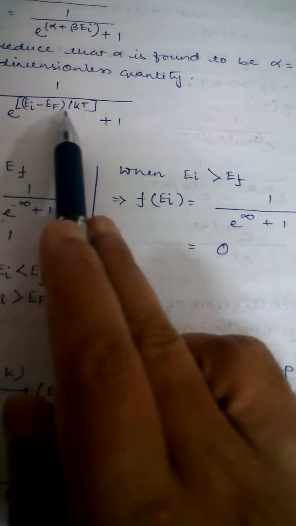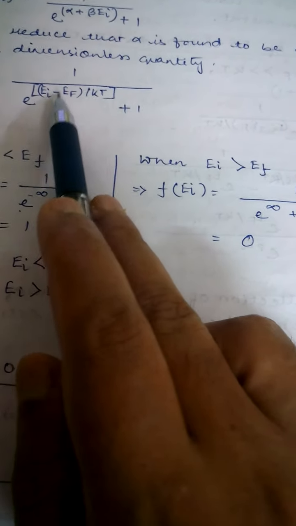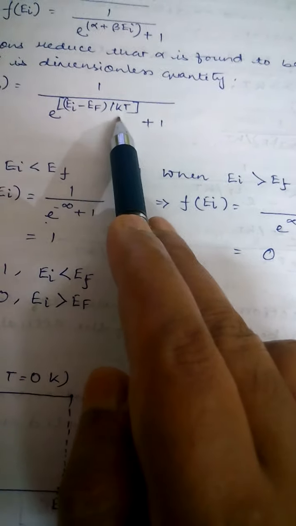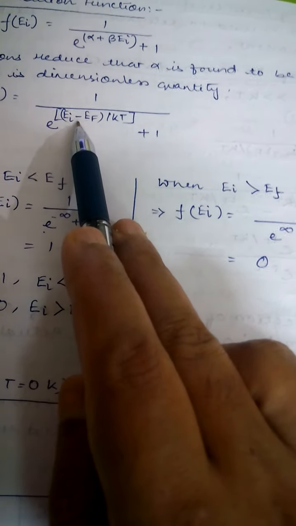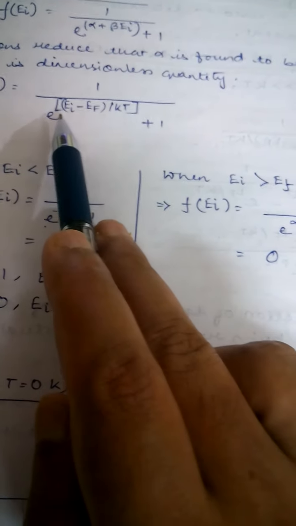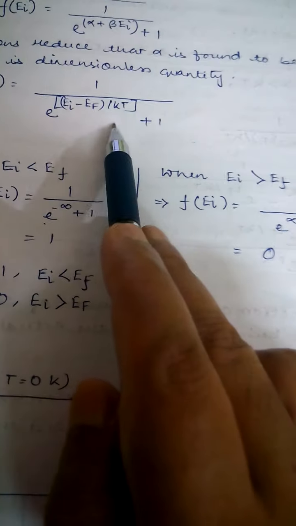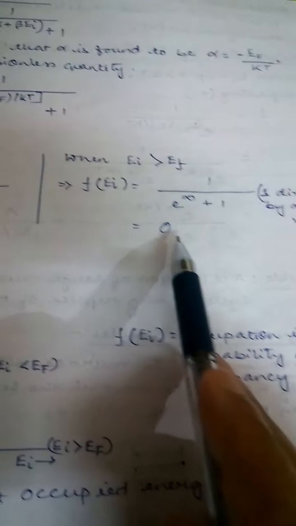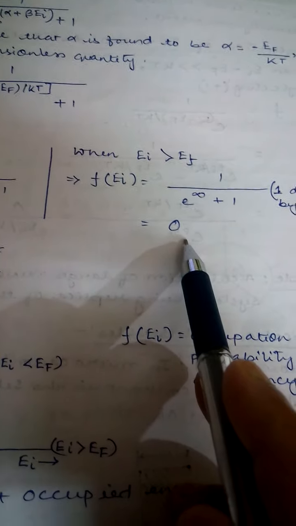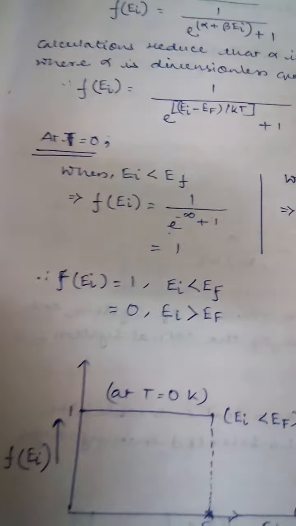If Ei greater than EF, this term is positive, so e to the power some positive value by kT, with T equals 0, plus 1, means e to the power some positive value by 0, that is e to the power infinity plus 1. 1 can be neglected, so 1 by an infinitely large value is tending to 0. Clear? So F equals 0 for Ei greater than EF provided T equals 0 Kelvin.